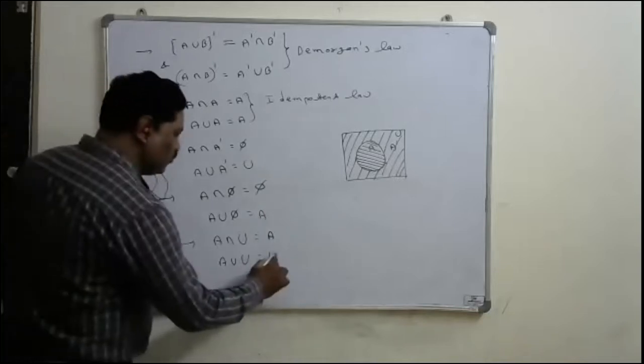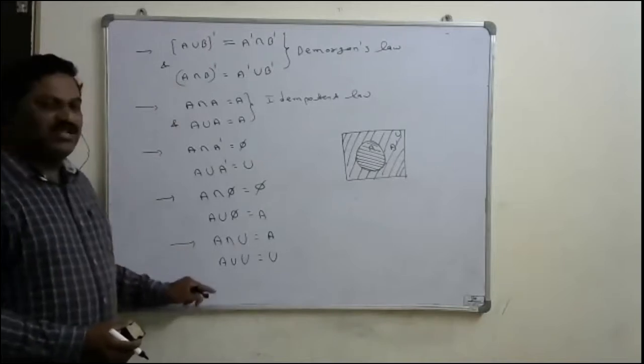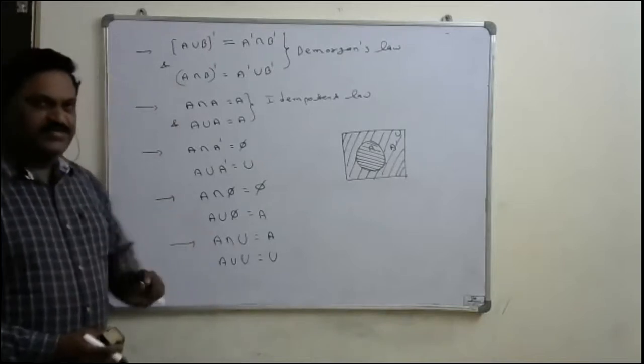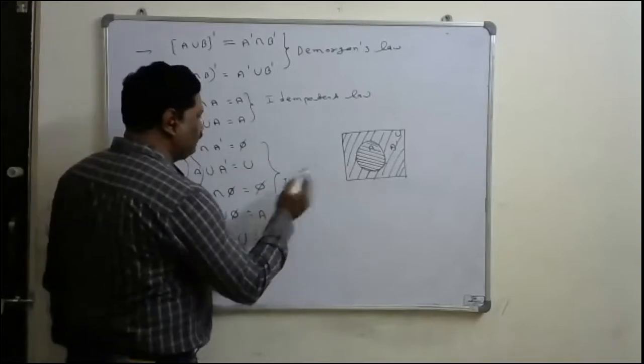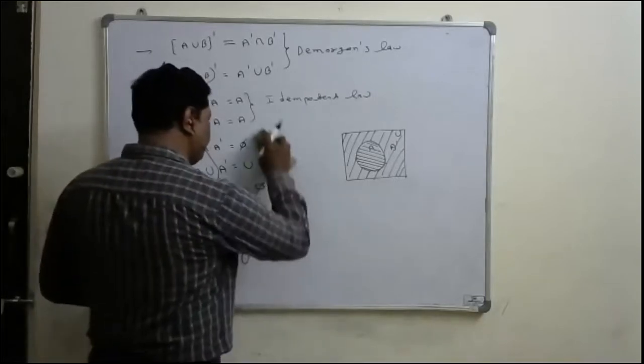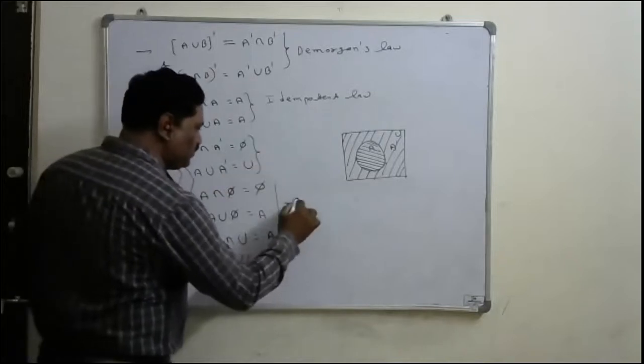That is U, the universal set. So all these laws we call the identity laws.